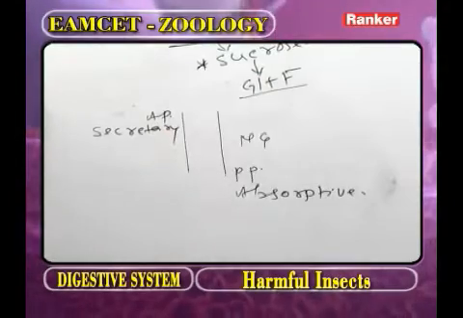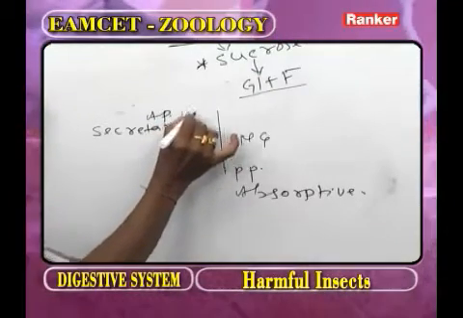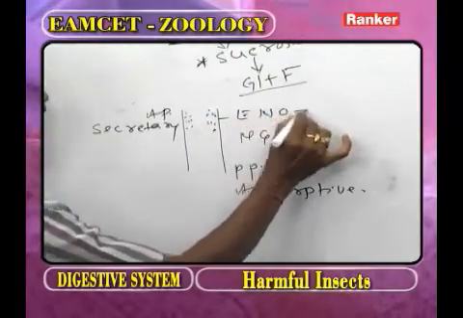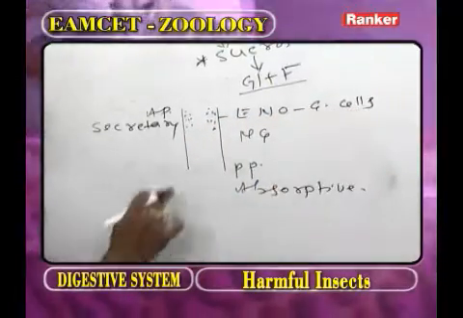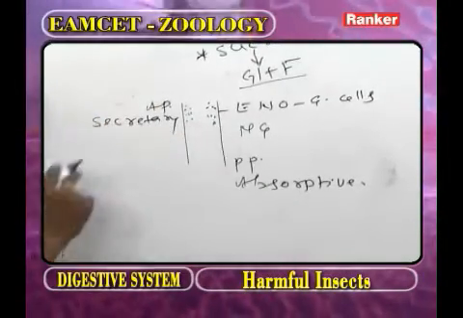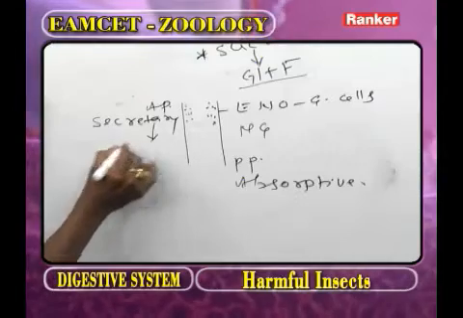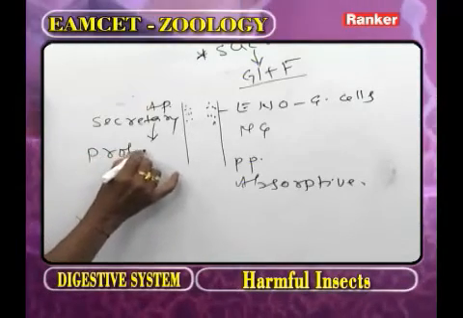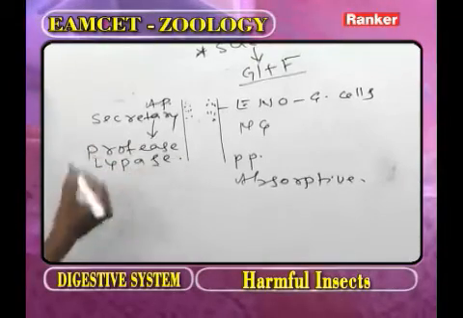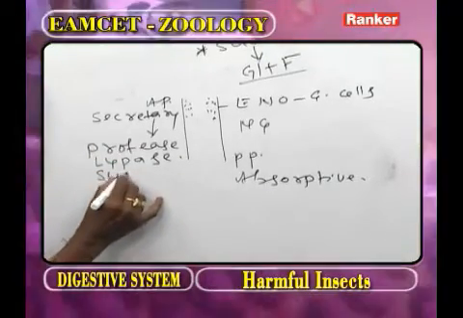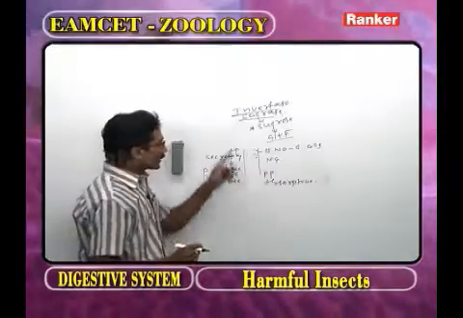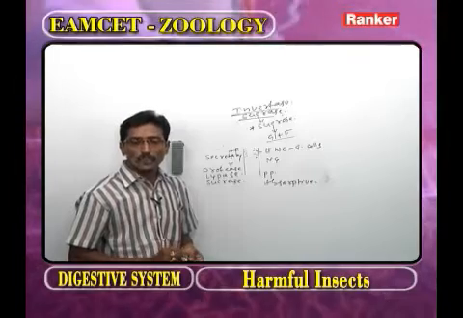Now in the anterior part, the cells present are called endodermal gland cells. The endodermal gland cells present in the anterior part of the midgut secrete one enzyme, protease. The second enzyme is lipase, and the third one is sucrase. What is the other name of sucrase? Invertase. Based on this information we go for the answer.